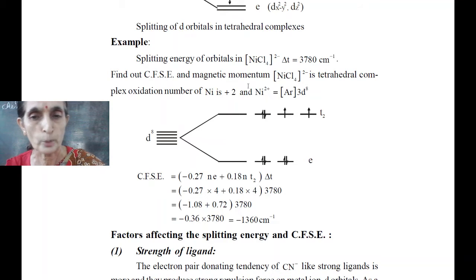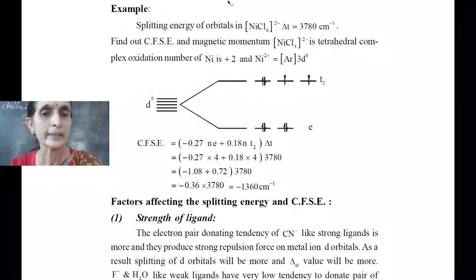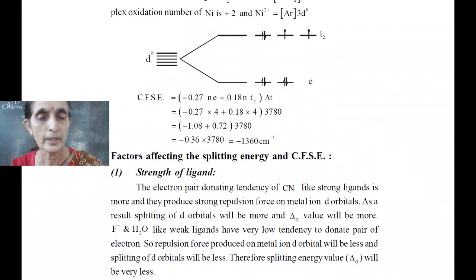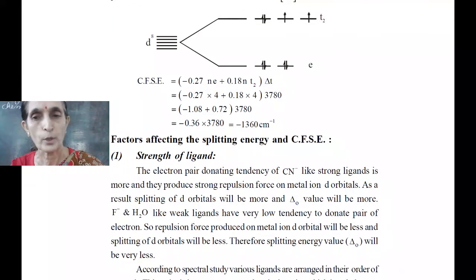Factors affecting the splitting energy and CFSE. Now, the strength of the ligand is the first factor. The electron pair donating tendency of strong ligands is more, so they produce more repulsion.